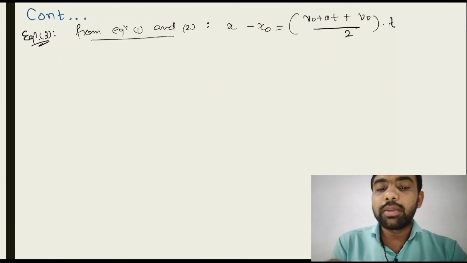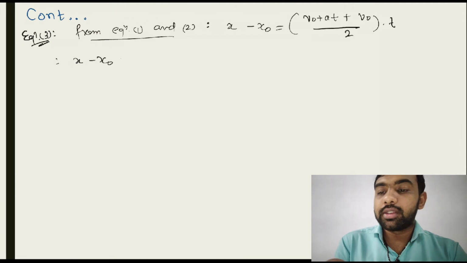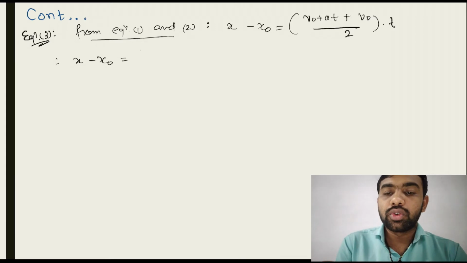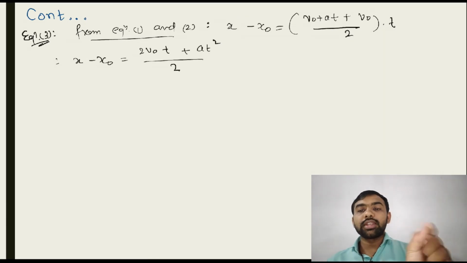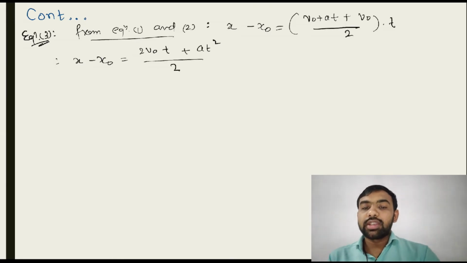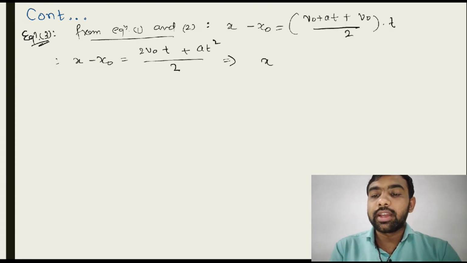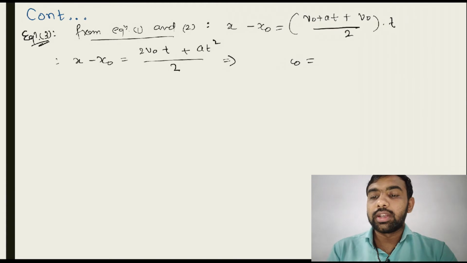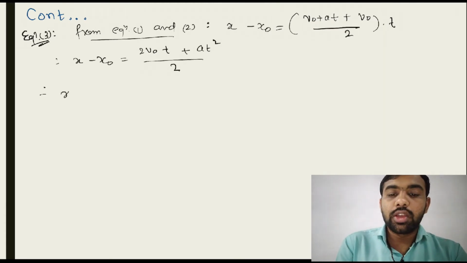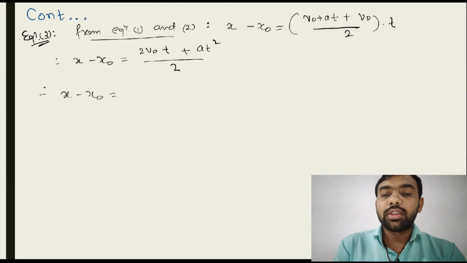So let's simplify this equation. x minus x0 is equal to (v0 plus v0 plus at) upon 2, into t. So t is also multiplied inside. Now separate this 2 in the denominator, so the 2 cancels out. So x minus x0 is equal to v0t plus 1/2 at square.